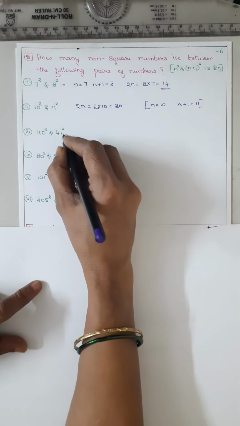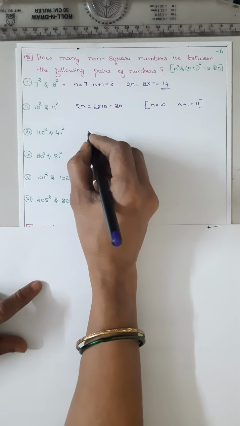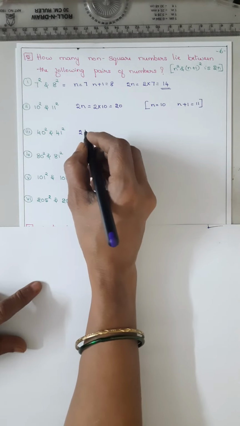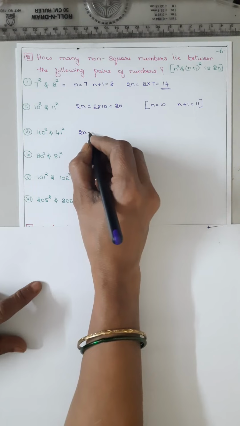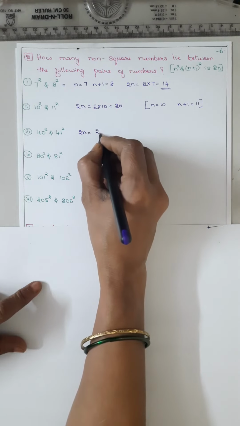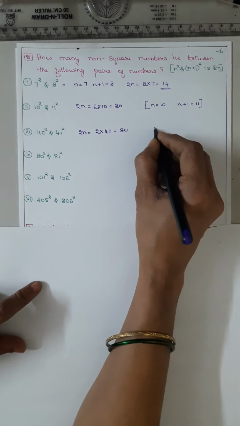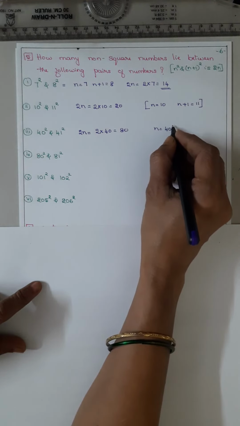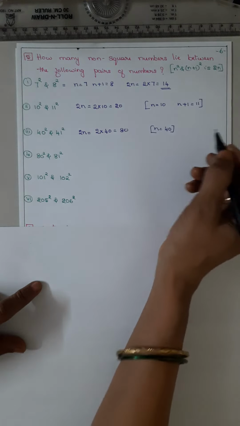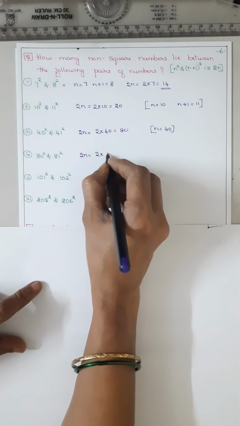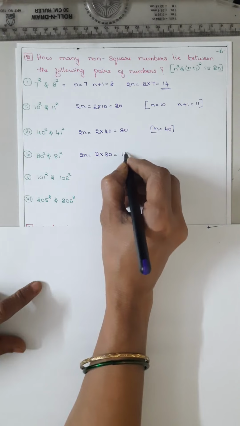Now 40 squared and 41 squared, how many non-square numbers come between them? 2n means 2 into 40, that is 80. Here n is equal to 40. Now 2n, 2 into 80 is equal to 160.